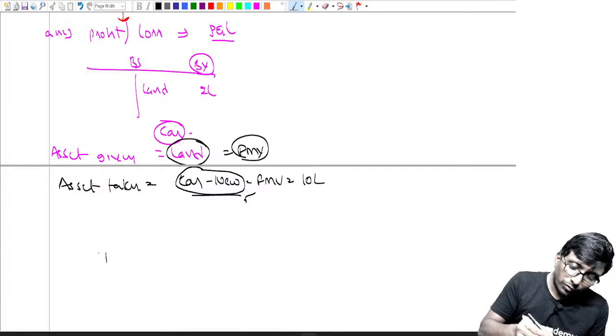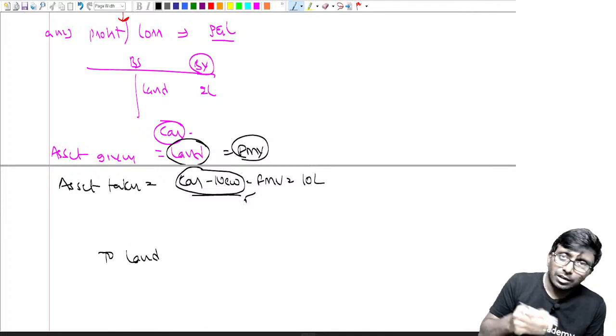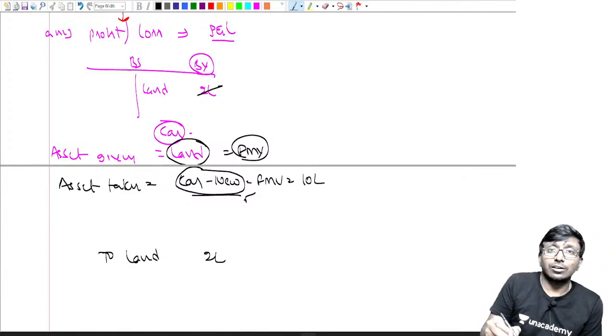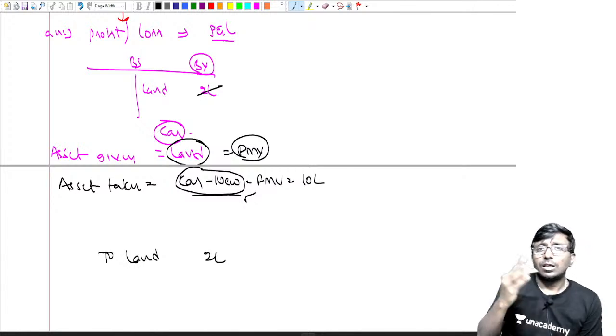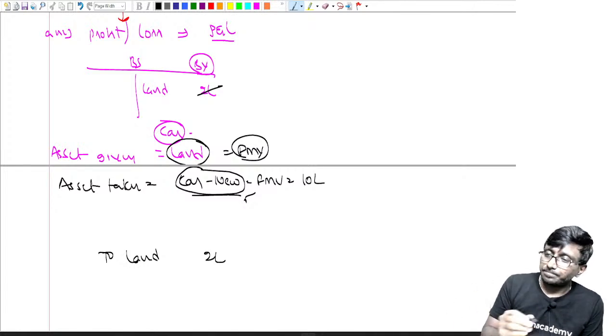Now, first, have you lost land? Yes, I lost land, sir. Land gone means the land account should be cleared from the books. That's why 2 lakh rupees: the land account shows a debit balance, so I'll credit it. I'll make it 2 lakh rupees credit.